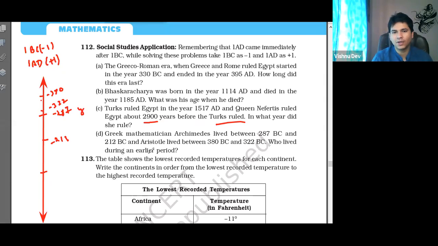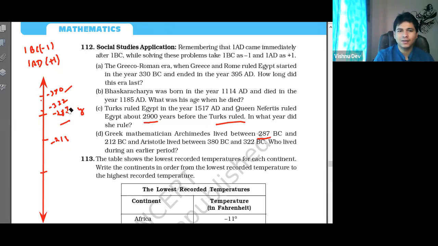Who lived during an earlier period? Tell me, who came first? Easy, right? Aristotle. Aristotle was born in minus 380 BC, and Archimedes in minus 287 BC. So who was born first? Sir, Aristotle.